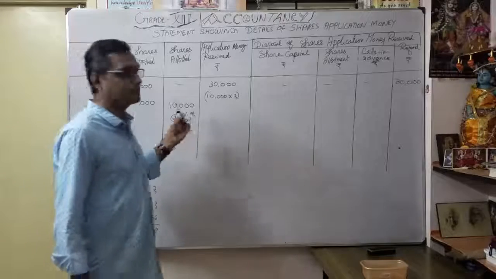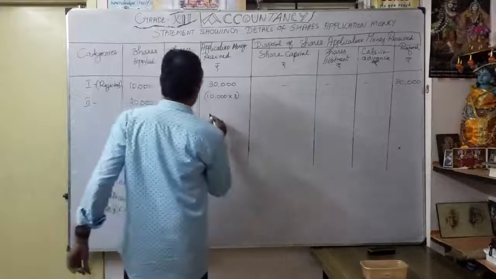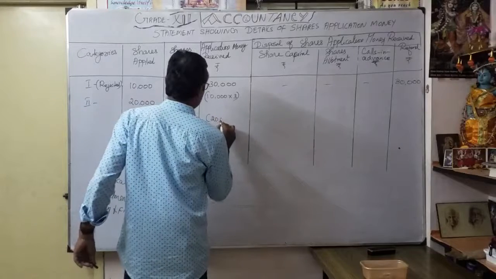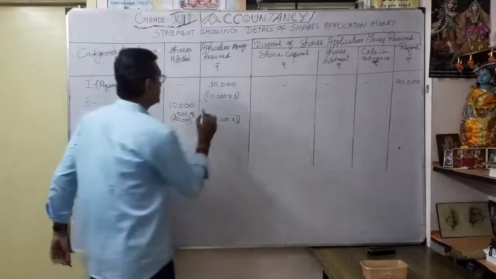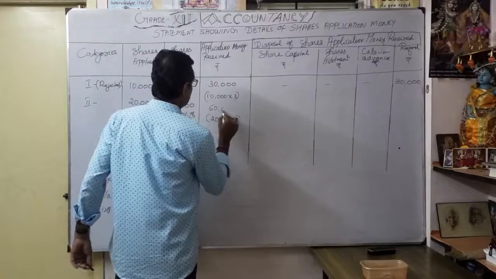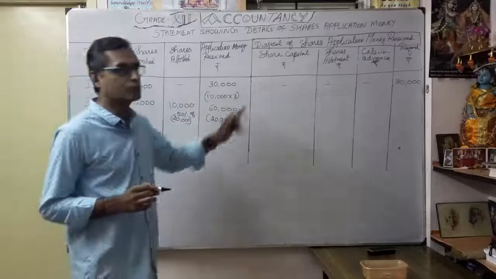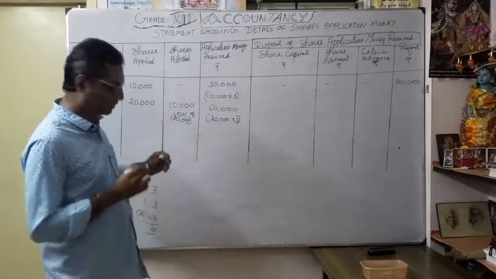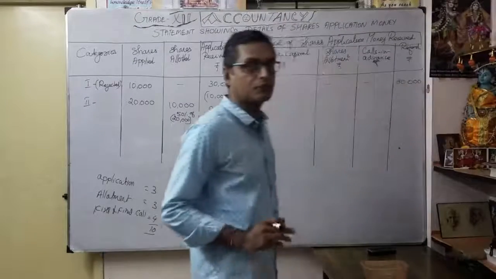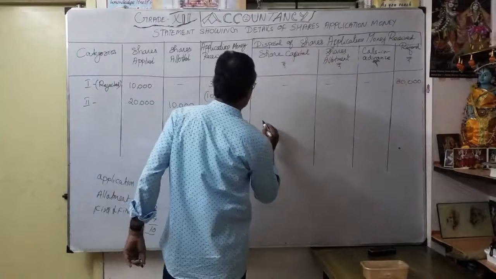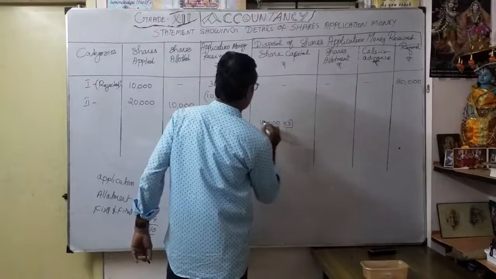So how much money is actually received here? First we have to receive money, how much? 20,000 into 3. So how much did you receive? 60,000. But how much are you going to transfer to share capital account? Only allotted shares, 10,000 only. So for that you calculate only 10,000: 10,000 into 3 rupees application.